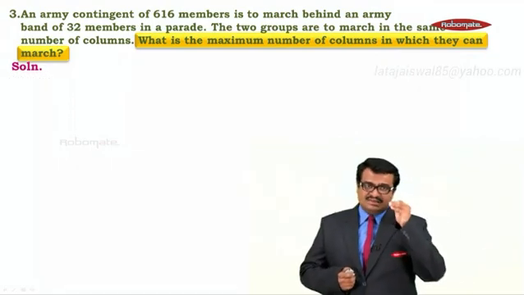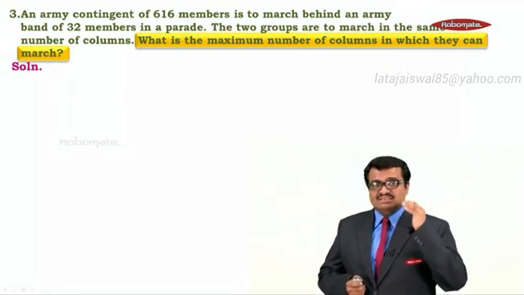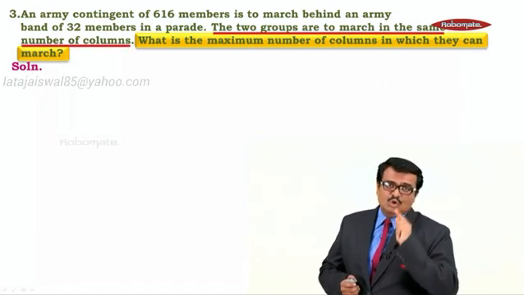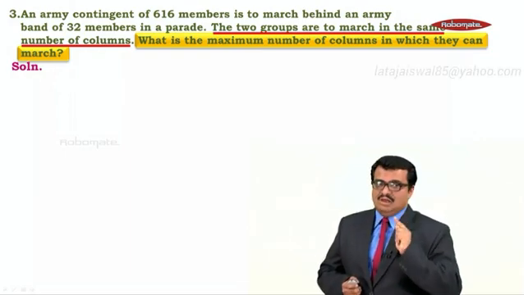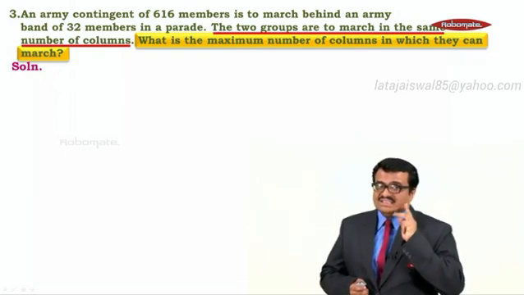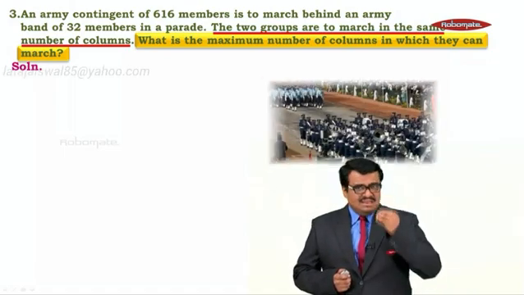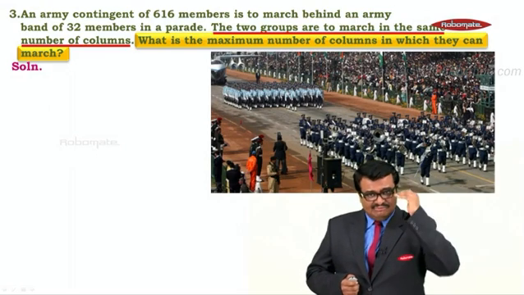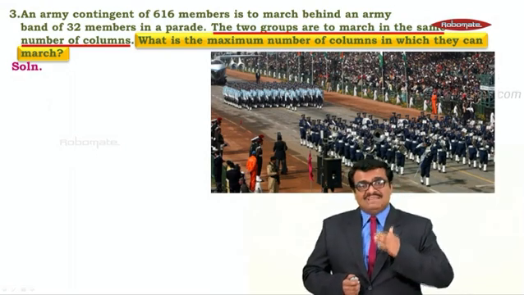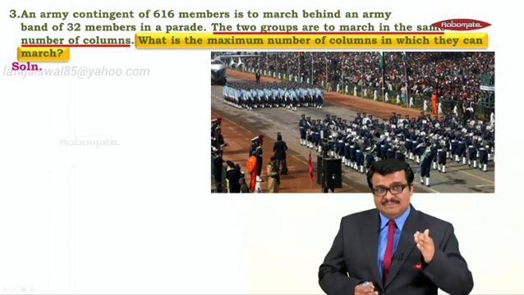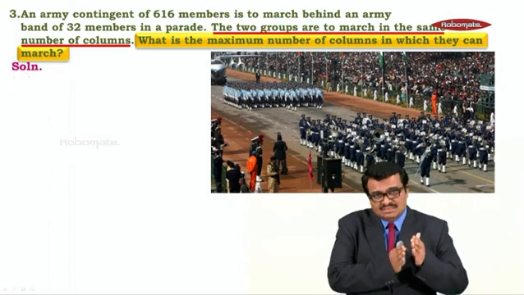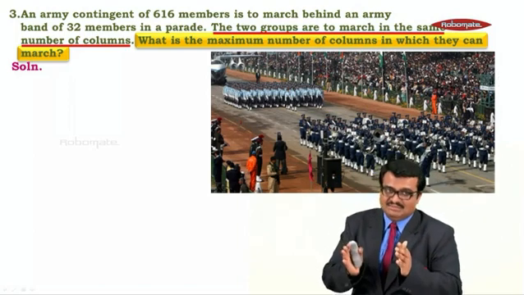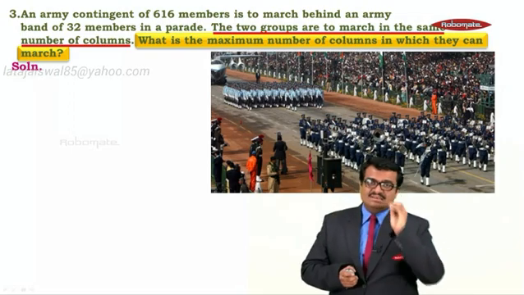But before getting into this answer, there is a very important rule mentioned in the sum, and the rule is this: the two groups are to march in the same number of columns. What do you mean by this? We can understand with a simple photograph. This is a parade photograph. Can you see the first group and the second group? The two groups have to march in the same number of columns, which means if the first group is marching in 10 columns, the second group also has to march in 10 columns. It cannot march in 2 columns or 5 columns. That is the meaning of this rule.